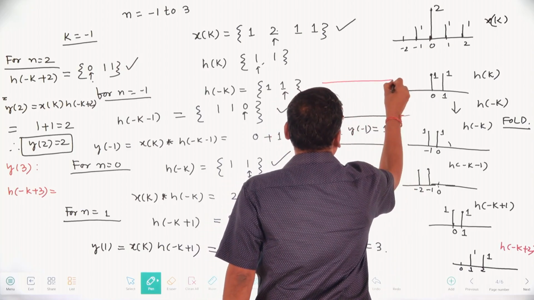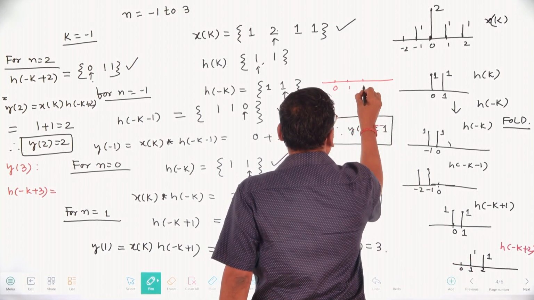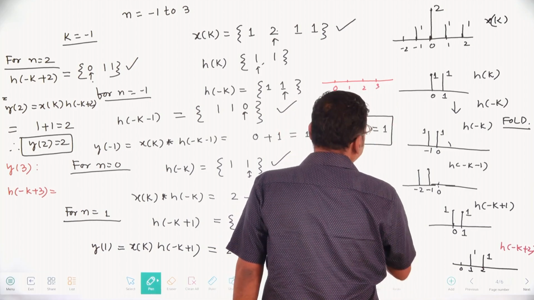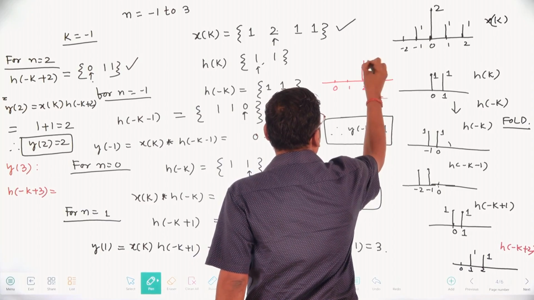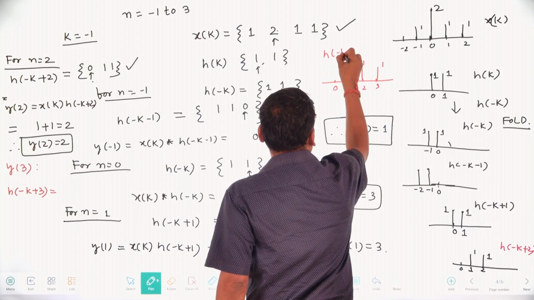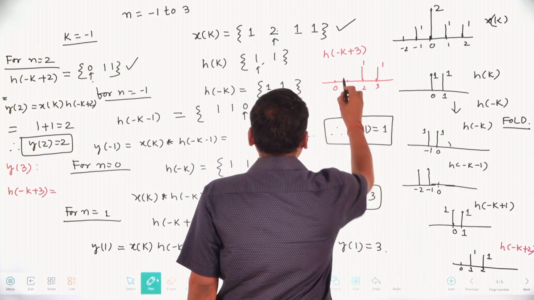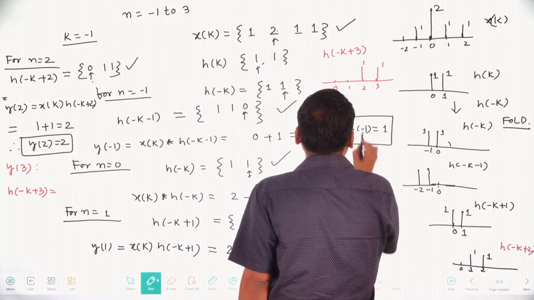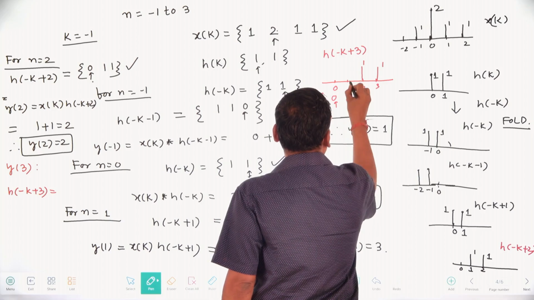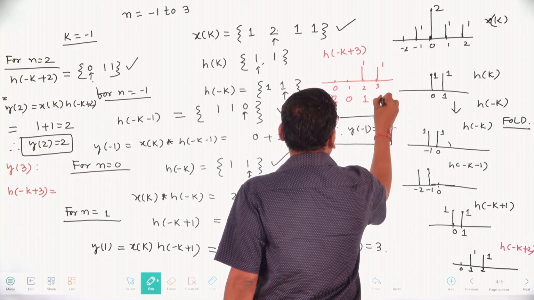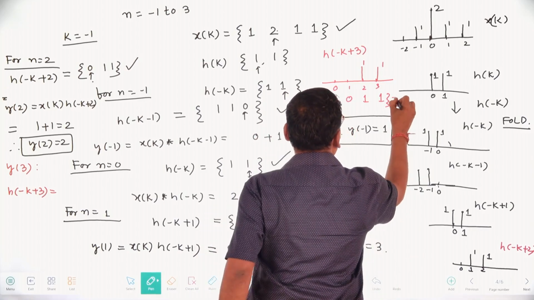Here, h of minus k plus 3. Whatever here is 0, that is 0, 1, 2, 3. Whatever this goes to 2, the sequence exists at this and this. This is 1 and this is 1. This is h of minus k plus 3. Multiply this with this. H of minus k plus 3 in sequence representation is 0, 0, 1, 0, and then 2, 1, and this is 1.